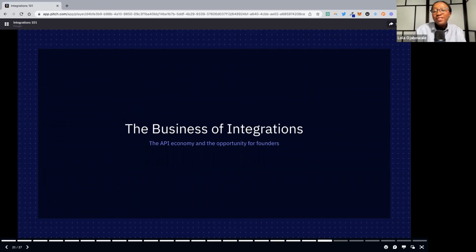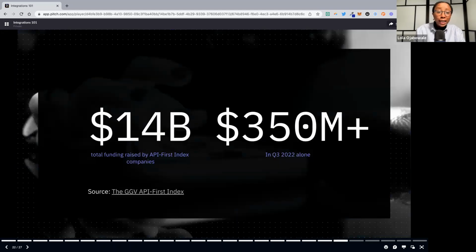But so yeah, final thing, we can just talk about the business of integrations, the API economy, and the opportunity for founders. I'll throw out some stats here. First, API-first companies are getting a lot of funding.